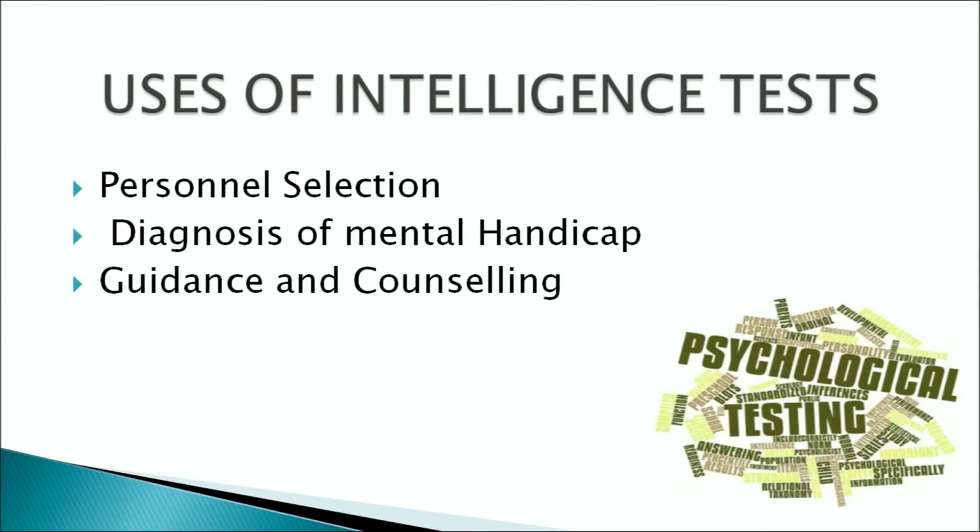Intelligence tests are basically used for different purposes like personnel selection, which is selection in the organization. They are also used to diagnose the mental handicap of a person and they are also very much used for guidance. So these are the different uses of intelligence tests.